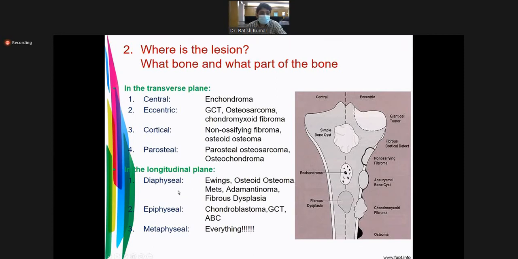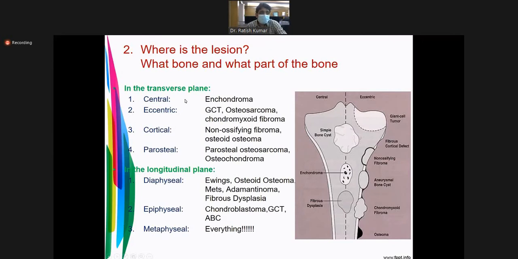So you have to see whether the diaphyseal, epiphyseal, or metaphyseal region is involved. Just like GCT involves the epiphyseal and metaphyseal region, while the diaphyseal region is involved in fibrous dysplasia, MDS, even Ewing sarcoma. So you have to see which region is involved.